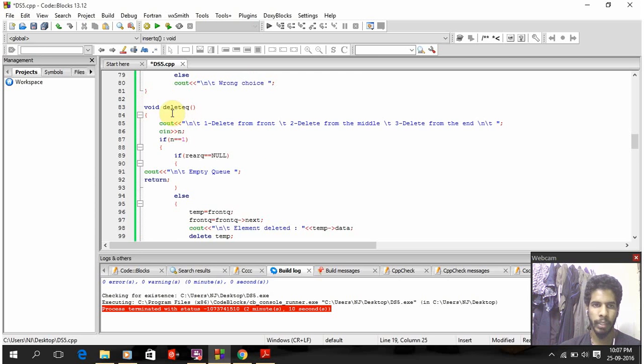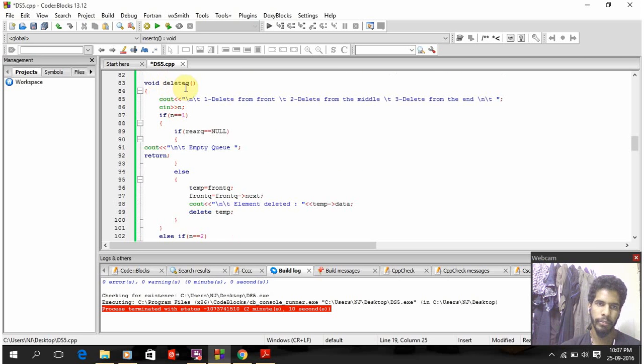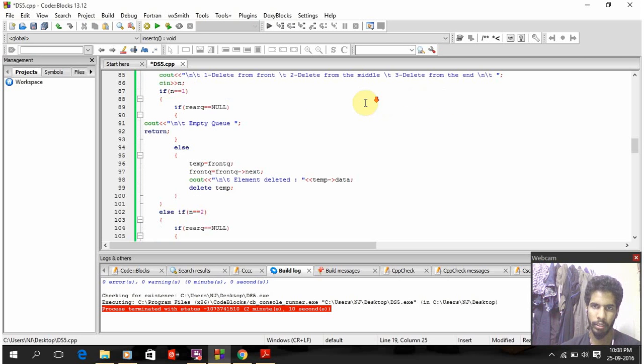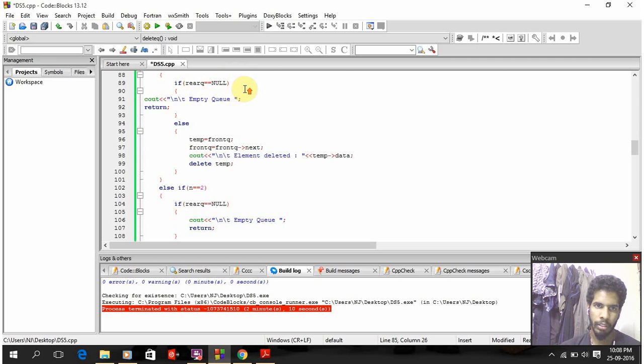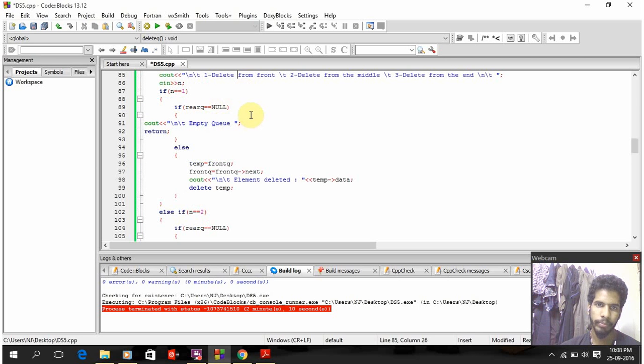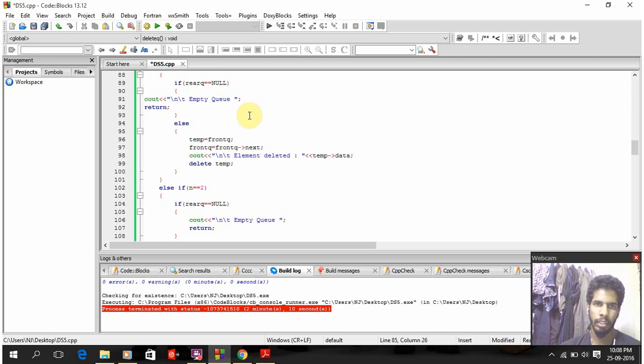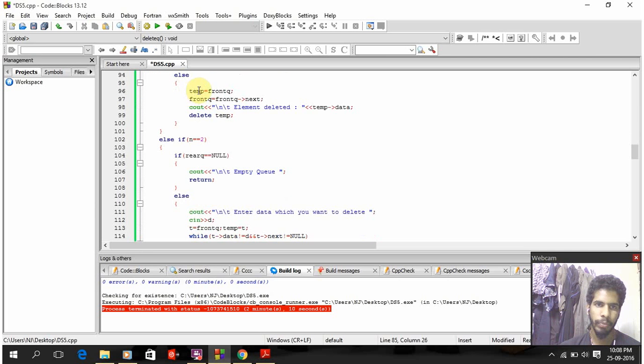And for the delete statement, I have declared another function called delete queue. And here also I have given three options. One is delete from the front, two is delete from the middle, and three is delete from the end. So the input is taken as n, and if n equal to 1, that is delete from the front, if rear queue equal to null, that is an empty queue. As you know, rear queue equal to null means the queue is empty, and it returns.